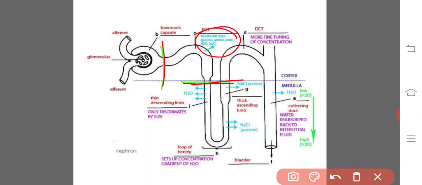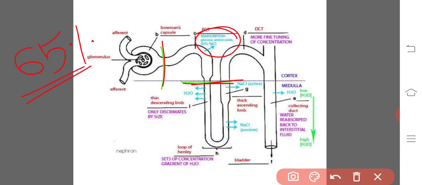Okay, 65% of the filtered load of sodium and water, and a slightly lower percentage of filtered chloride, are reabsorbed in the PCT. Right, 65% of the ultrafiltrate out of 100 has been reabsorbed in the PCT. So out of this, what are the things to be reabsorbed? Sodium and water, and a little amount of chlorides.